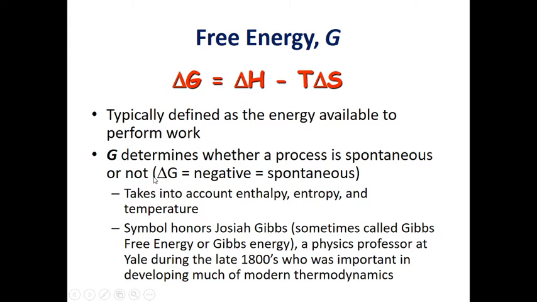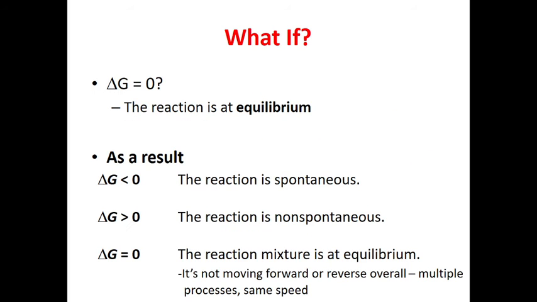Gibbs free energy determines whether the process is spontaneous, non-spontaneous, or at equilibrium. If the sign of delta G, Gibbs free energy, is negative, then the process is spontaneous. If the sign of Gibbs free energy is positive, then the process is non-spontaneous. If delta G equals 0, then the process is at equilibrium. We will discuss this in detail in the following slides.